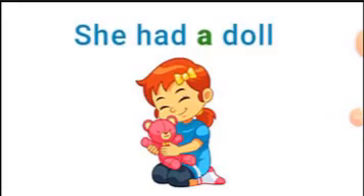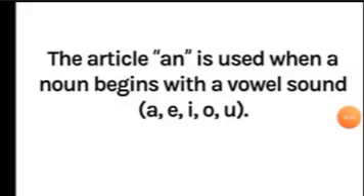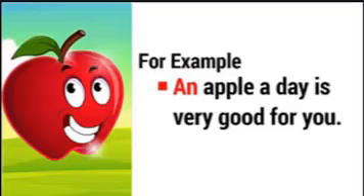The noun doll starts with a consonant, therefore we use the article a. The article an is used when a noun begins with a vowel sound. Example, an apple a day is very good for you. The noun apple starts with a vowel. Therefore, we use the article an.